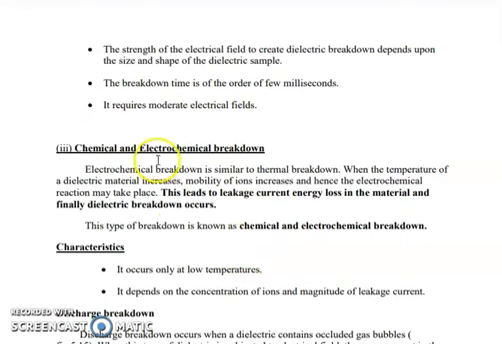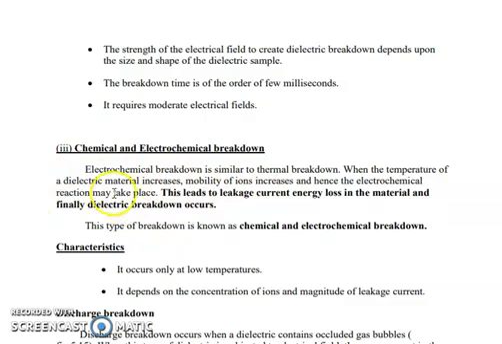Third one is chemical and electrochemical breakdown. This electrochemical breakdown is quite similar to thermal breakdown. So what is thermal breakdown? We know if the temperature of the dielectric material is more, then breakdown occurs. Here also, when the temperature of a dielectric material increases, the mobility of the ions increases. So since the movement of ions is going to be more, some electrochemical reaction will take place.